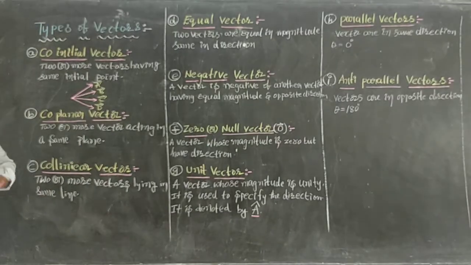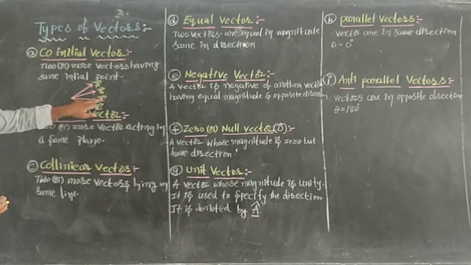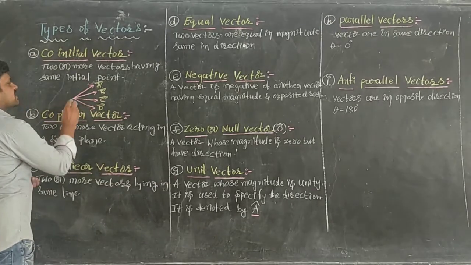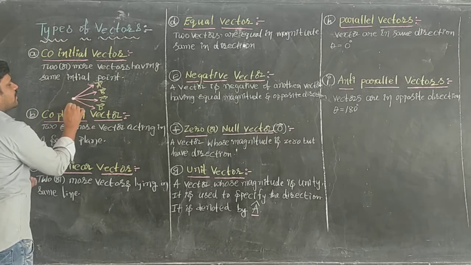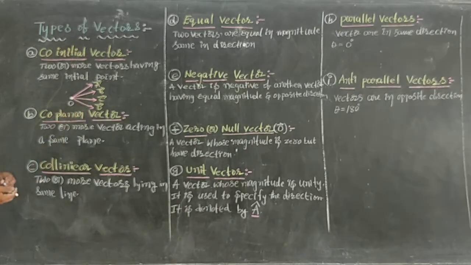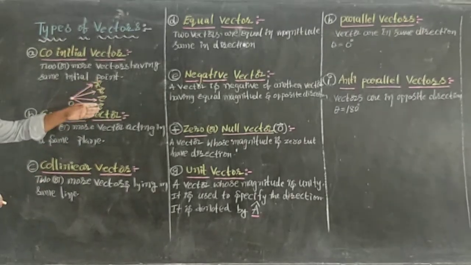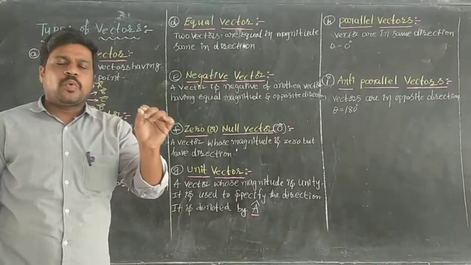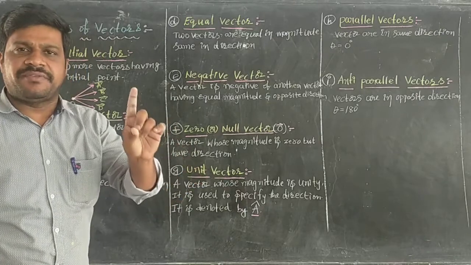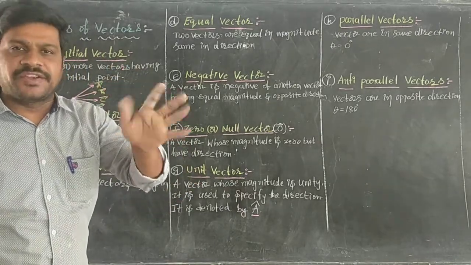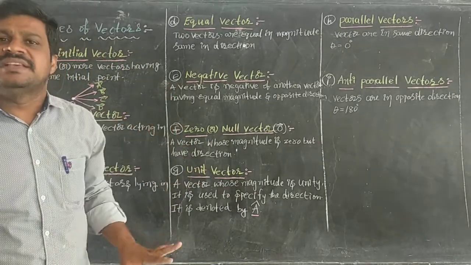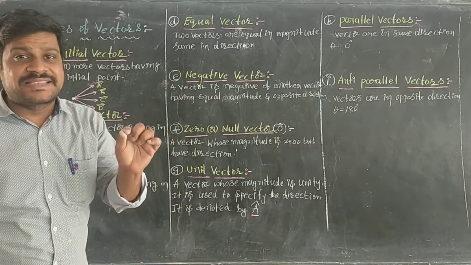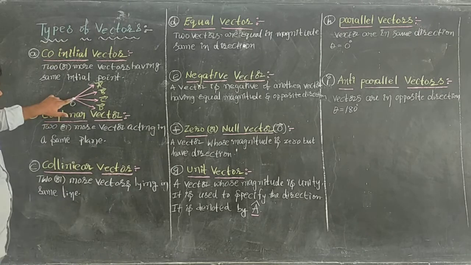Now you are observing A bar, B bar, C bar and D bar. All the vectors have the same initial point or starting point. Because of that, these four vectors are said to be co-initial vectors. Co-initial vectors have the same initial point. That means all the vectors' tails coincide at the same point.